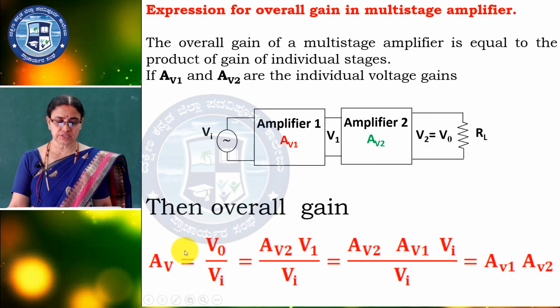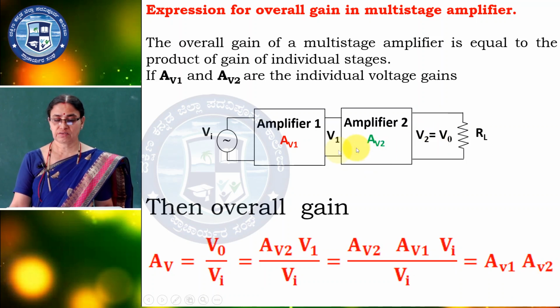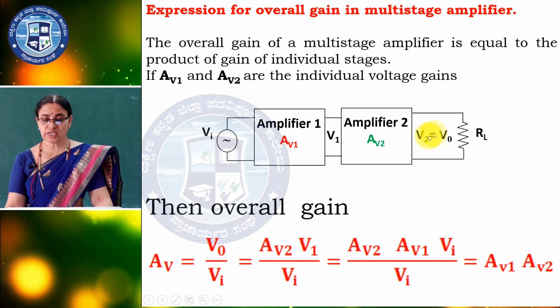Here the overall gain is AV equal to V out by Vi. What is V out? AV2 is equal to V out by V1, so V out is equal to AV2 into V1.